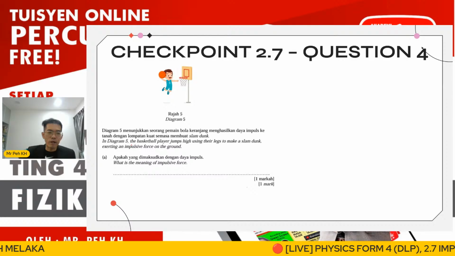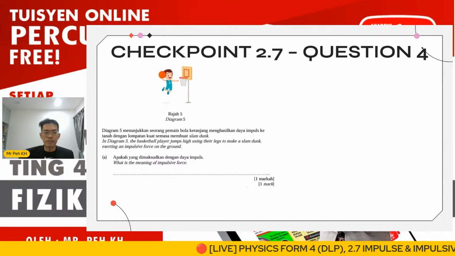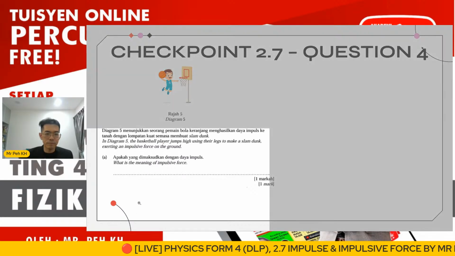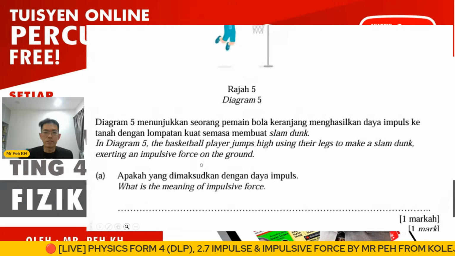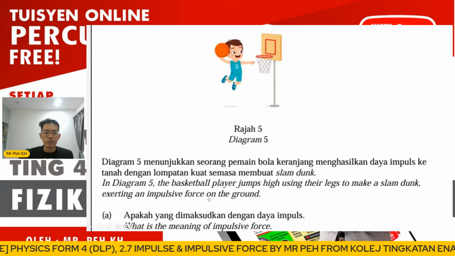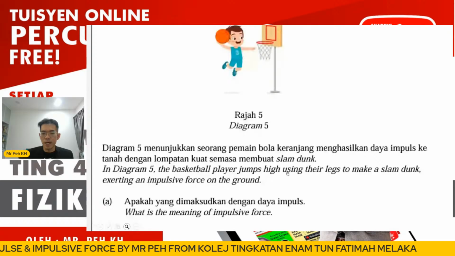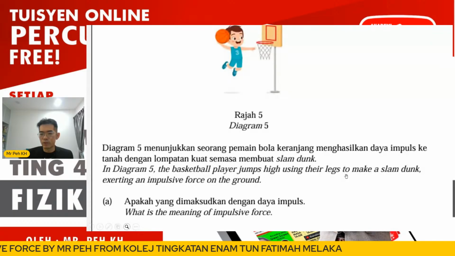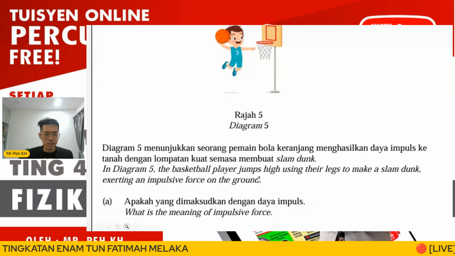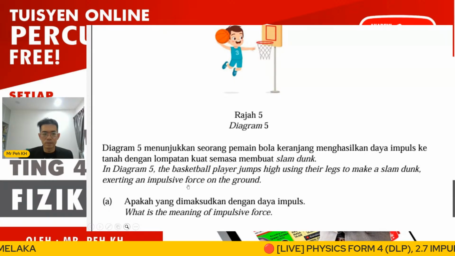So in diagram 5, the basketball player jumps high using their legs to make a slam dunk, exerting an impulsive force on landing.